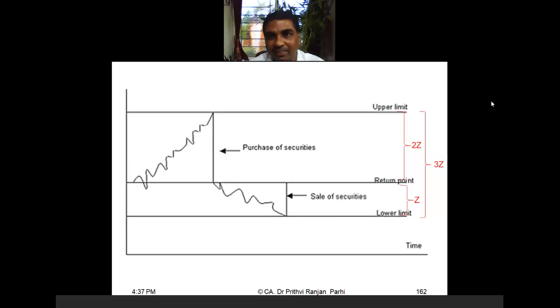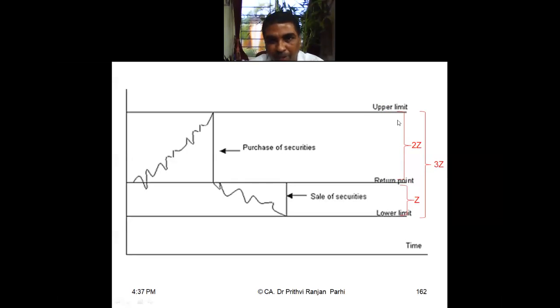Ideally, this model also suggests, you see the gap between upper limit and return point is two times the gap between lower limit and the return point. The total gap between lower limit and upper limit is called 3Z, and it is divided into two parts. The lower portion is 1Z, the upper portion is 2Z. Understood?